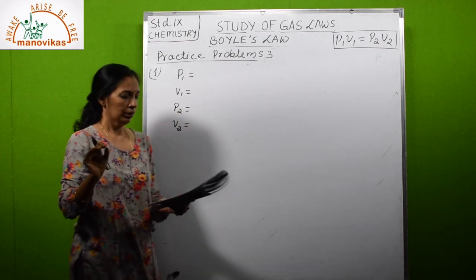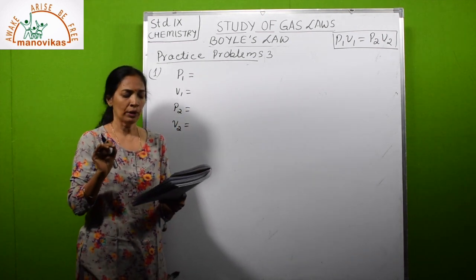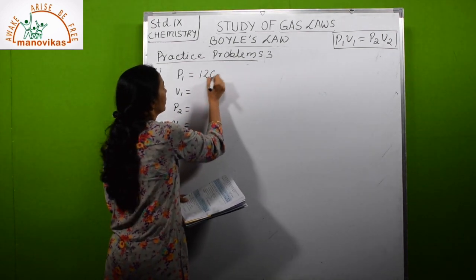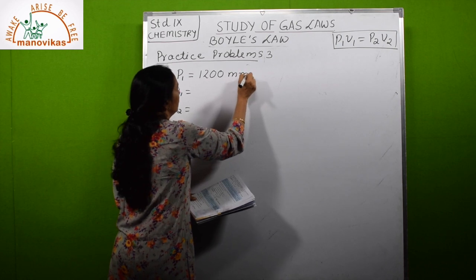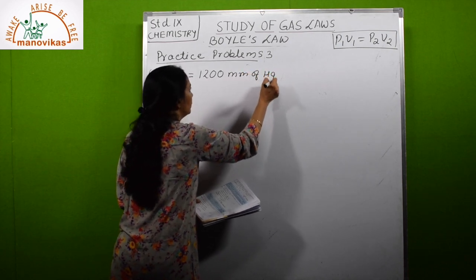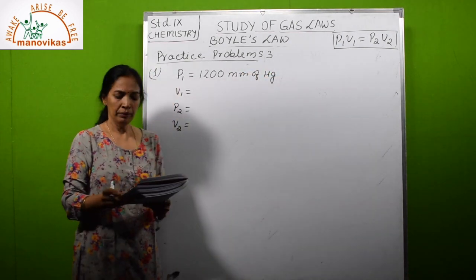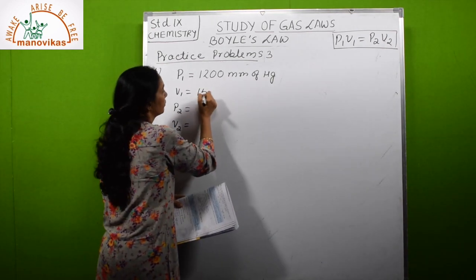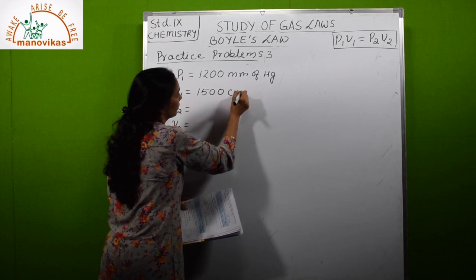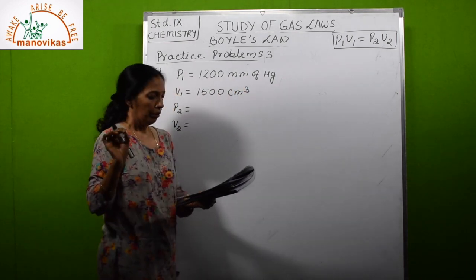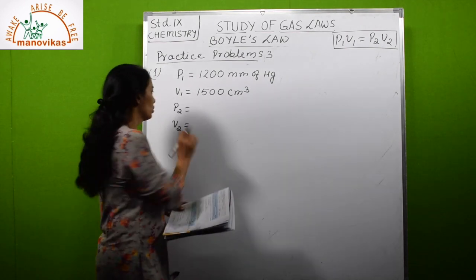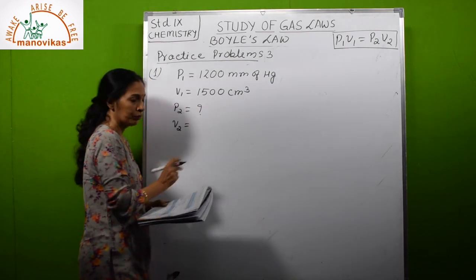What is P1? Gas at a pressure of 1200 mm of mercury. So this will be the initial pressure. Now V1, it occupies a volume of 1500 cubic centimeter. Its volume is decreased by 40%. Find the new pressure. So P2 is a question mark.